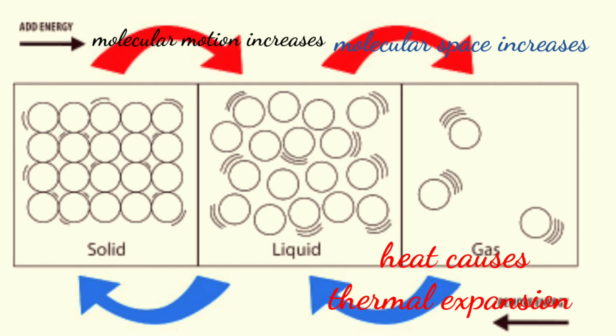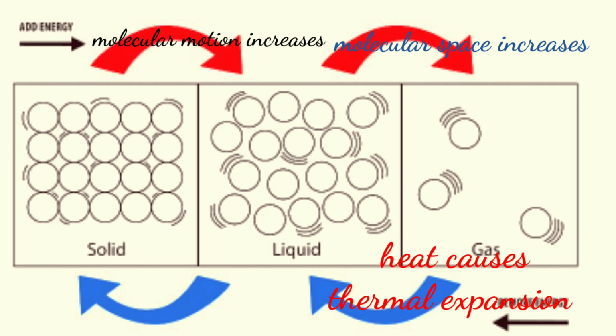So you can say when the molecular motion of the substance increases, it creates a little bit of space in between them. So molecules become loosely packed. Due to increase in space in between the molecules, it increases its volume. So increase in volume due to increase in molecular motion, or you can say due to heat, is called thermal expansion.